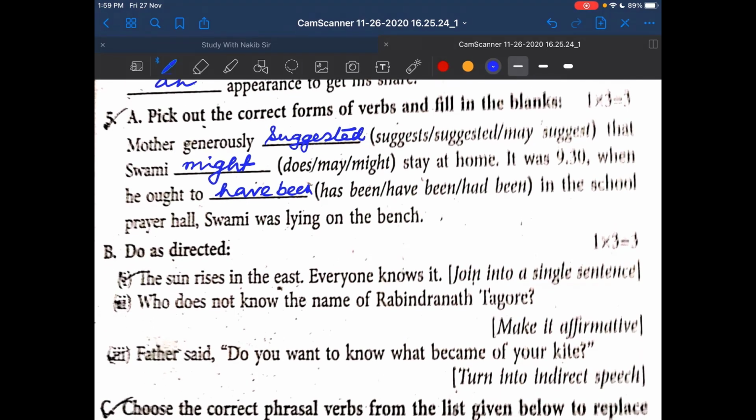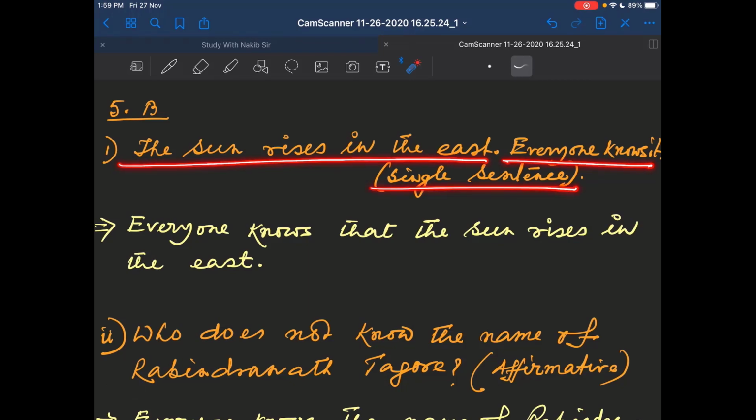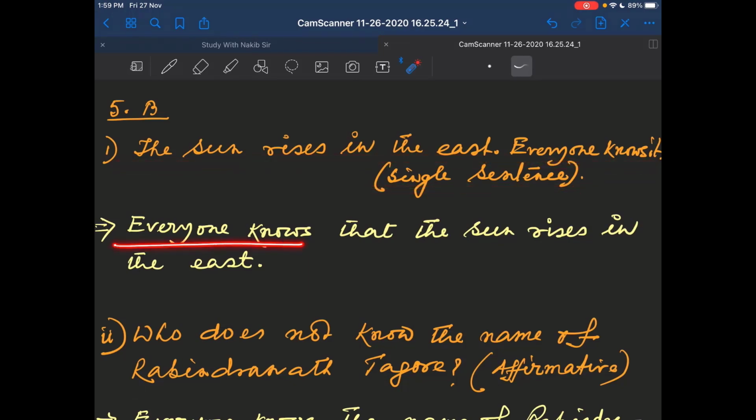Question number 5b. Do as directed. See, the sun rises in the east. Everyone knows it. See your answers here. The sun rises in the east. Everyone knows it. Single sentence. Very easy. Everyone knows that the sun rises in the east. So easy that it needs no explanation. So everyone knows that the sun rises in the east.